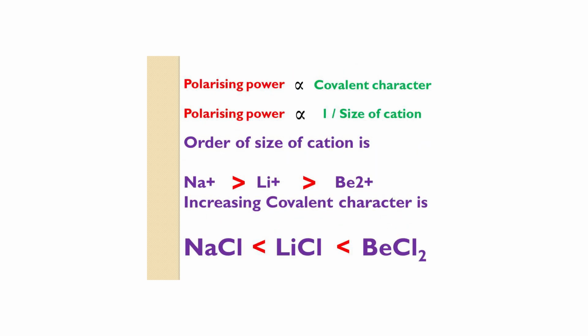That is, order of size of cation is Na+ is greater than Li+ greater than Be2+. Hence, increasing covalent character is sodium chloride less than lithium chloride less than beryllium chloride. That is, beryllium chloride has the most covalent character.